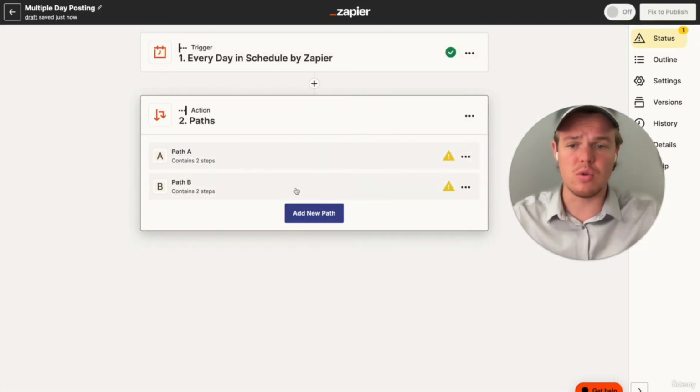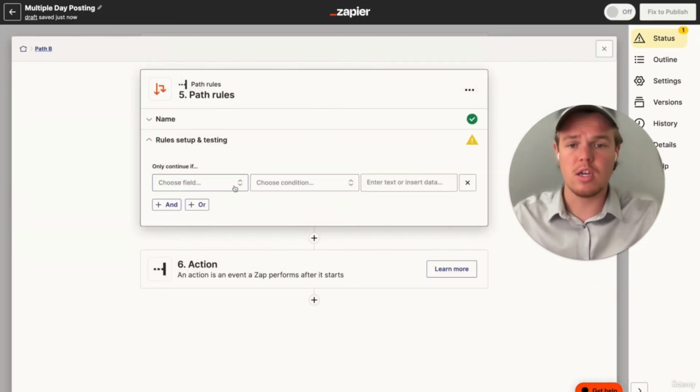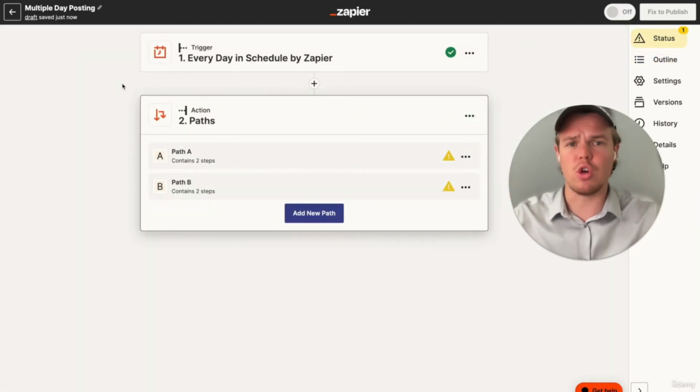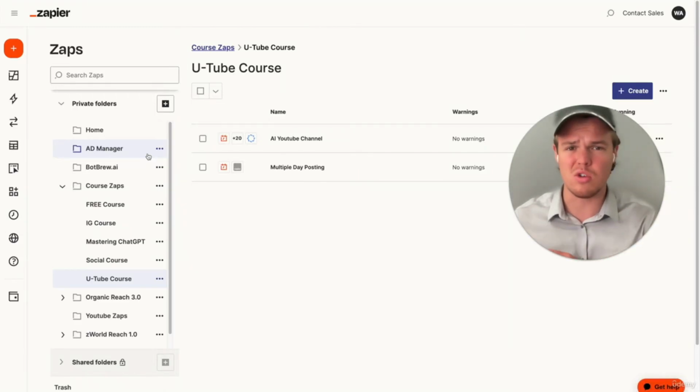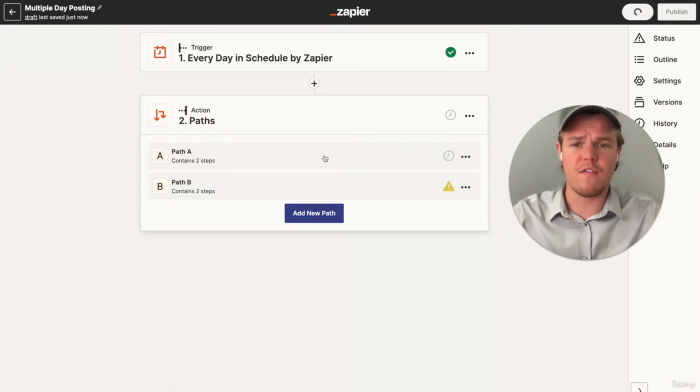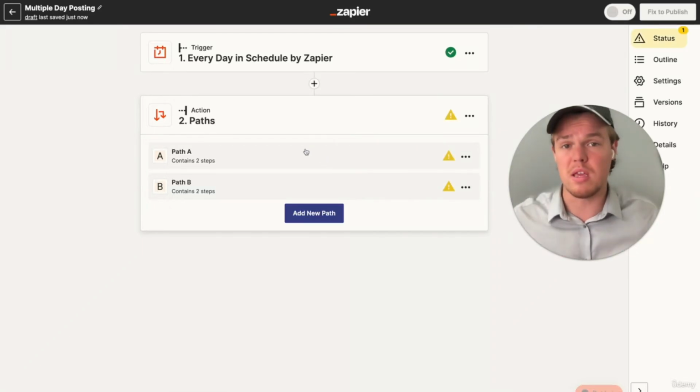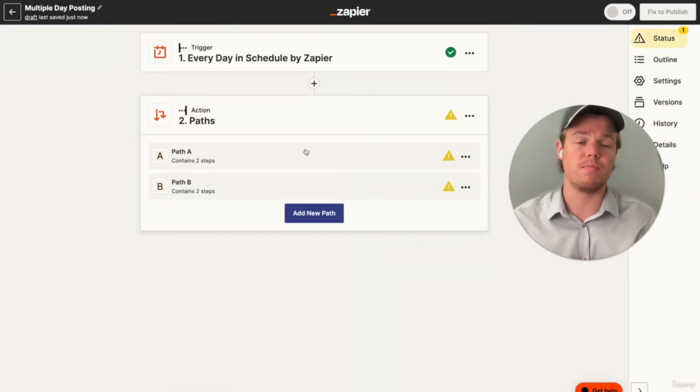Therefore, this allows you to build out a path B. So maybe every Tuesday and Thursday, you want a different Zapier flow and different piece of content, and you can build it out there. I hope that made sense. I wanted to show you this real quick so you didn't have to build out 5 or 6 different Zapier flows if you want different pieces of content on this AI YouTube channel. For now, go ahead and use this method for creating a social media content scheduling agenda.